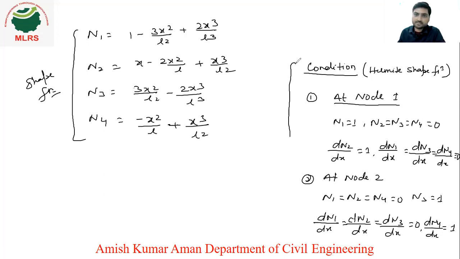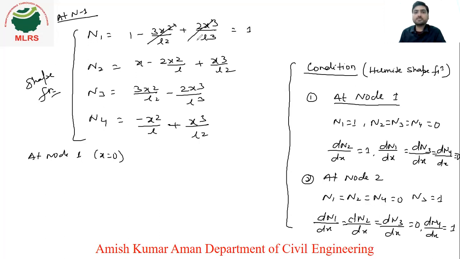If these shape functions are following these conditions, then we can say that this is also called Hermite shape function. So how will we check? See, at node number 1, what is here? X is equal to 0. If you put x is equal to 0 in n1, this term will become 0, this term will become 0. So at node 1, this n1 will become 1, right? This term will become 0, this term will become 0, as we put x is equal to 0. For n2, x is equal to 0, 0, 0 means we will get 0.